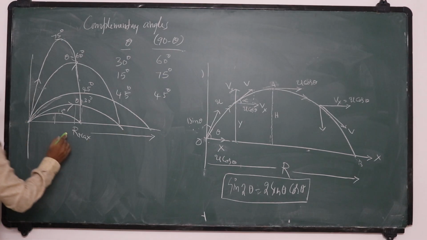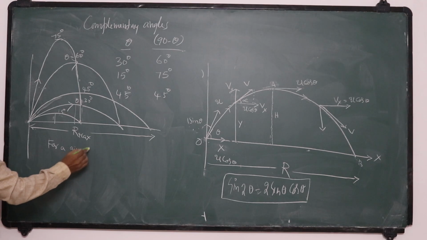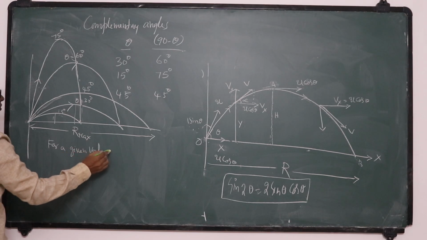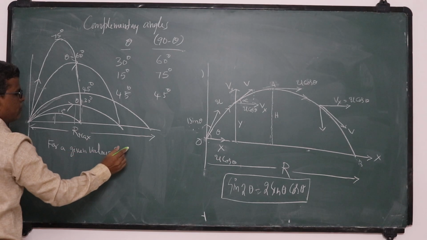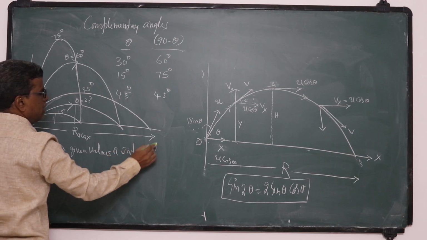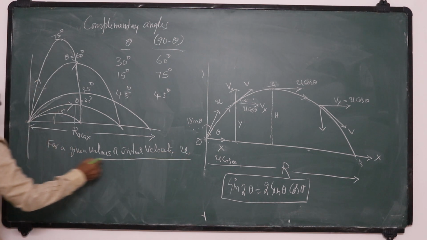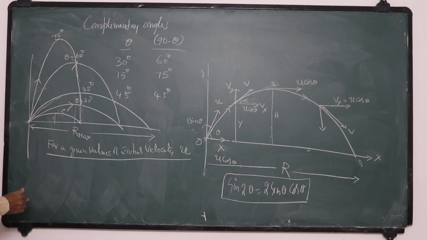For a given value of initial velocity u, for complementary angles, you will get like this.